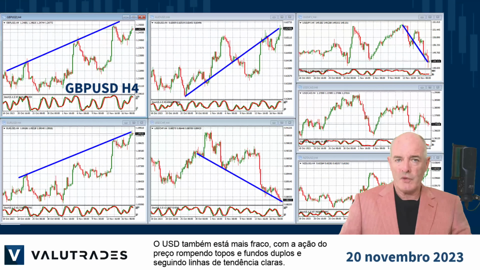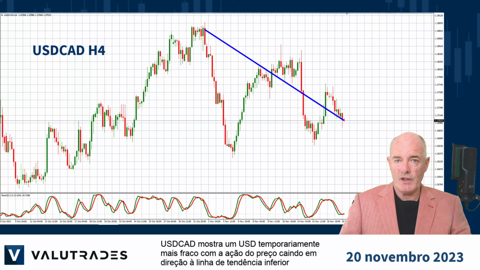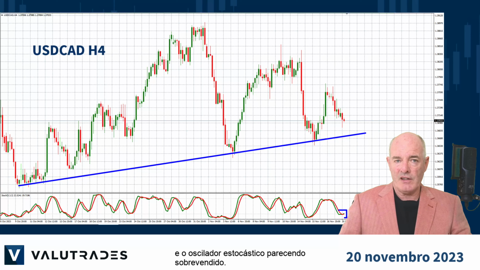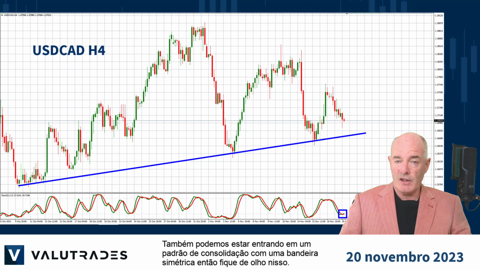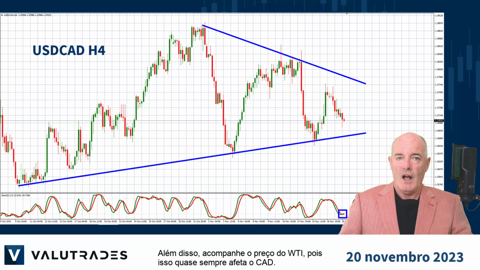The US dollar is weaker as well, with price action breaking double tops and double bottoms and following clear trend lines. Dollar CAD shows a temporary weaker US dollar, with price action falling towards the lower trend line and the stochastic oscillator looking oversold. We also might be heading into a consolidation pattern with a symmetrical pennant, so keep an eye on this. Also watch the price of WTI, as this almost always affects the Canadian dollar.